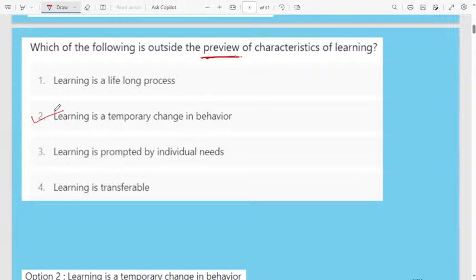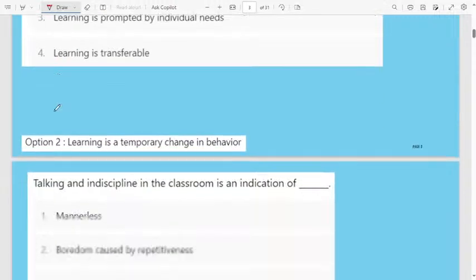In that case, the children learn and show the characteristic of learning, but it will be a temporary behavior. This is only for the primary level of teaching, because what they show is only temporary. Over time, when they reach third, fourth, fifth standard, they start learning the concepts they learned in primary class, everything gets registered, and it continues as lifelong. But according to the question here, learning is a temporary change in behavior only in the lower classes. That is very, very important.